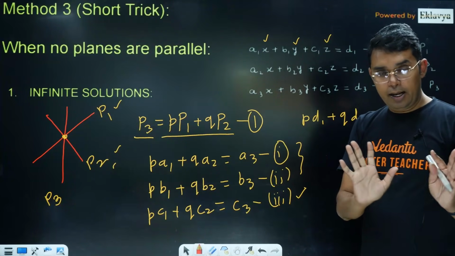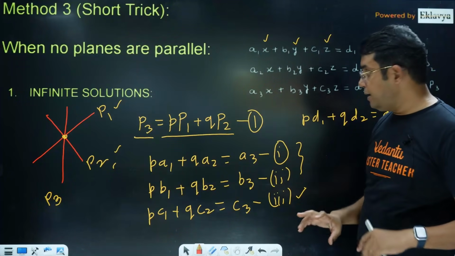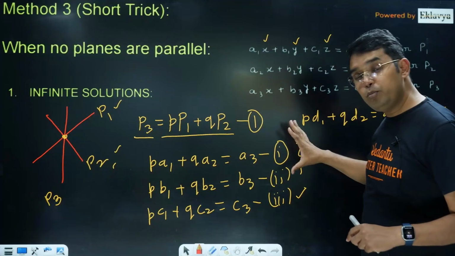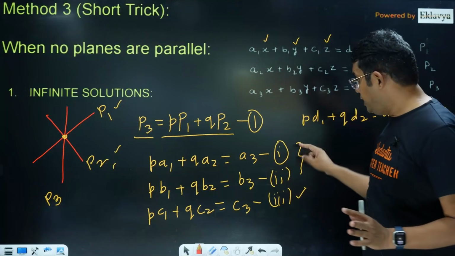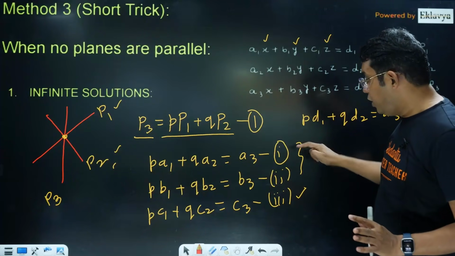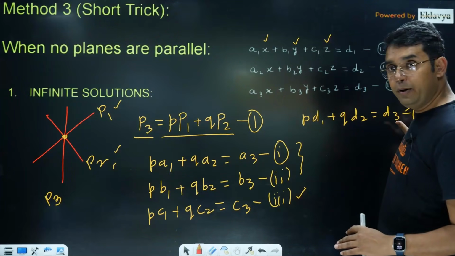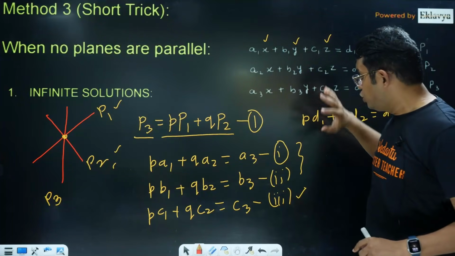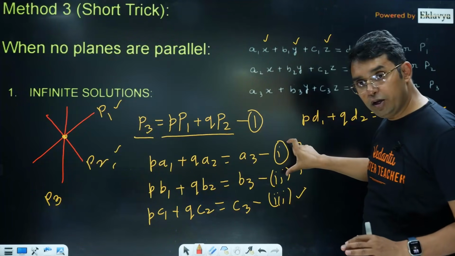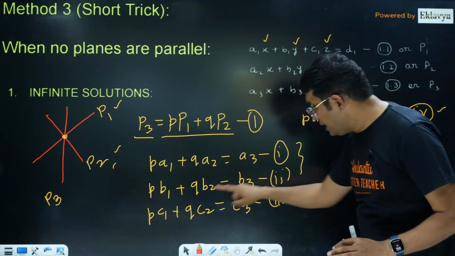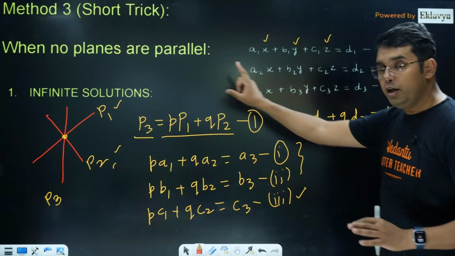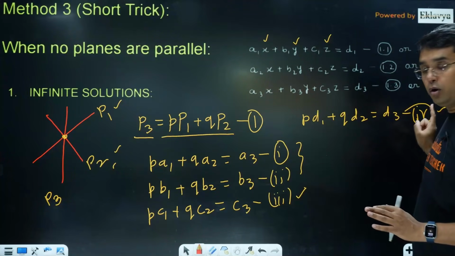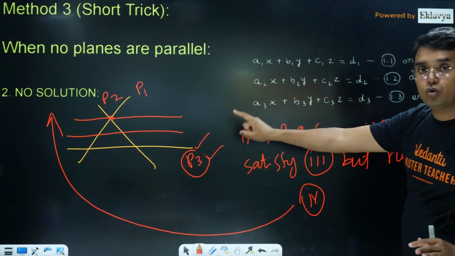But let me tell you a practical thing. It will be better we solve P and Q from the first 2 equations only, either 1 2 or 2 3 or 1 3. Let's keep it separate because this has a different meaning in other cases. So if you solve these 2 equations, get P and Q, that satisfy this also, infinite solution. But if this satisfies 3 but not 4, then you have the case of no solution.